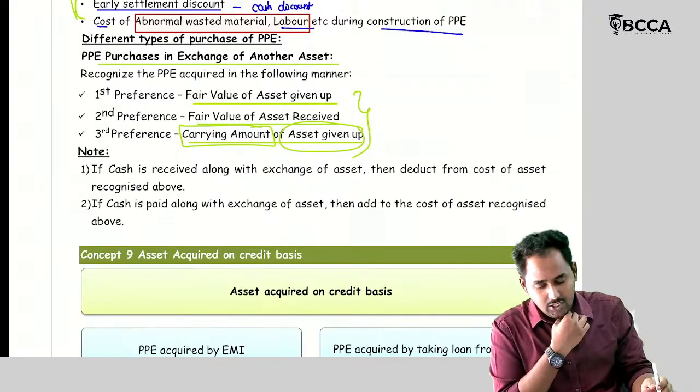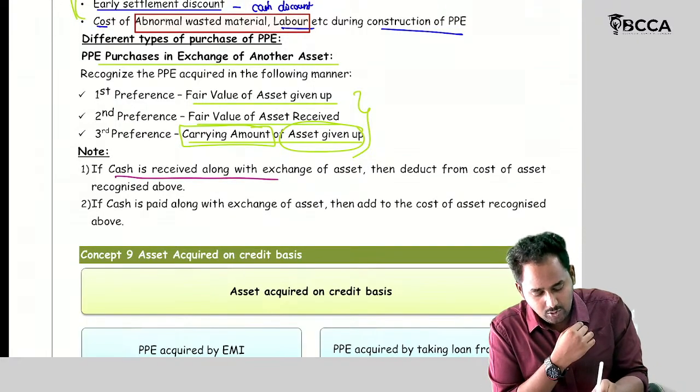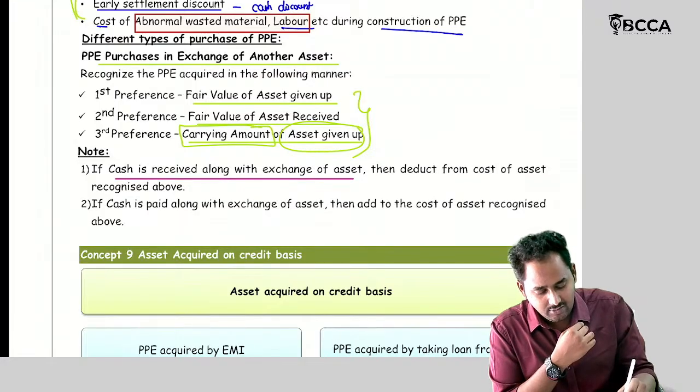Next one, if the cash is received along with the exchange of the asset, then it should be deducted from the cost of the asset.